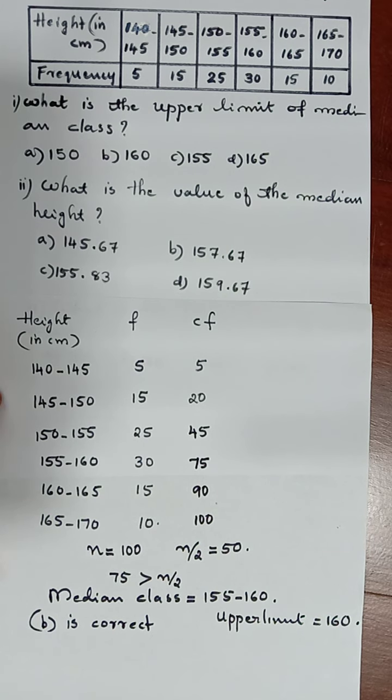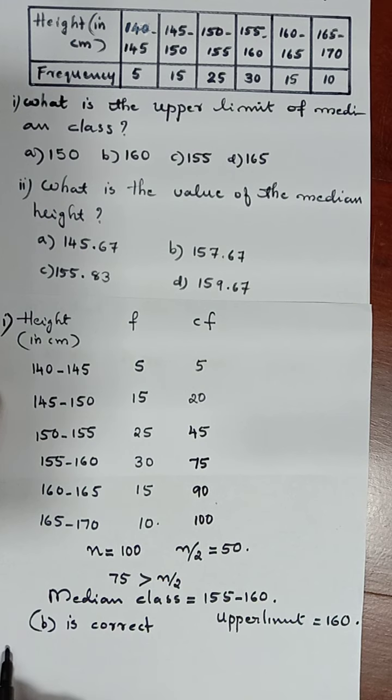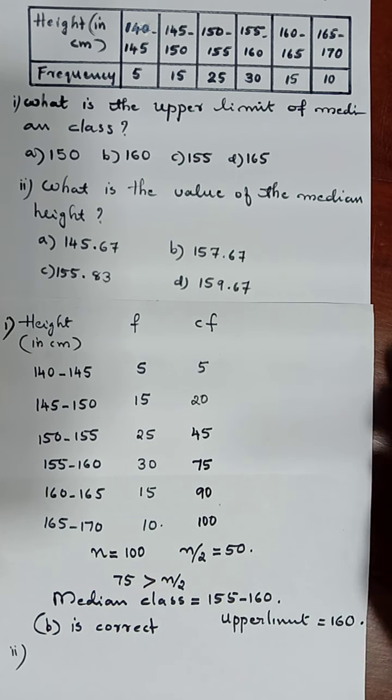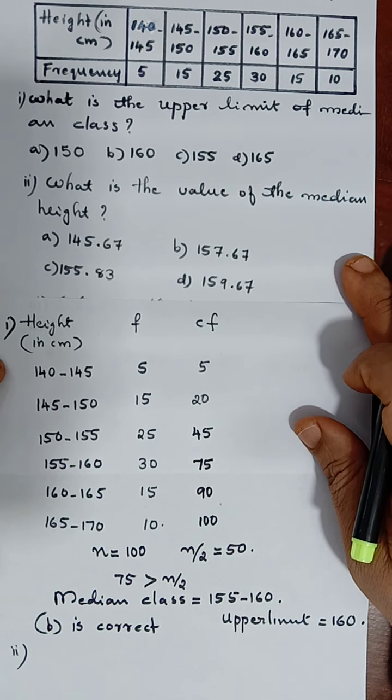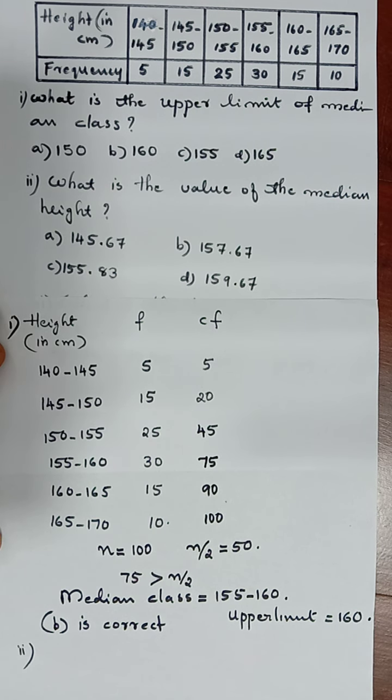Here we have question number 2. This was for question number 1. Now this is for 2. Question number 2. Okay. What is the value of median height? So it is height in centimeter given. Value of median height means median of this given table we have to find out. Okay. How to find out median?